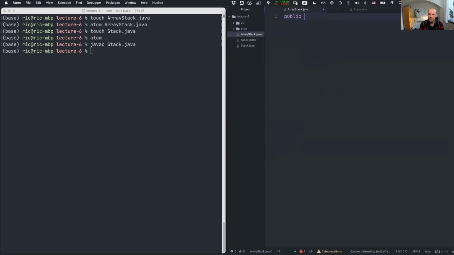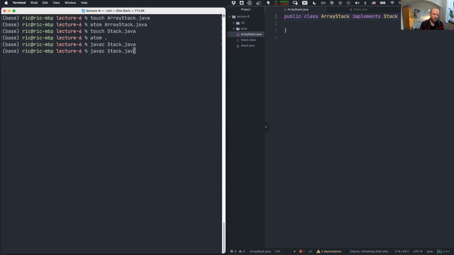If I'm making my implementation of a stack, this would be a good place to start. I have a stack, and that's the name of it. But I want to say something. I want to say this will implement the behavior of a general stack. So we say it implements the interface.